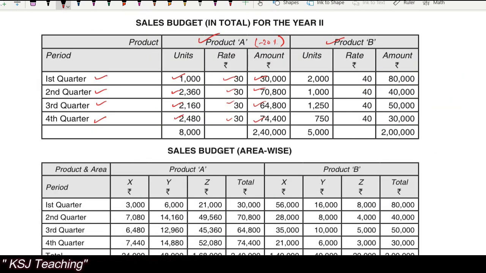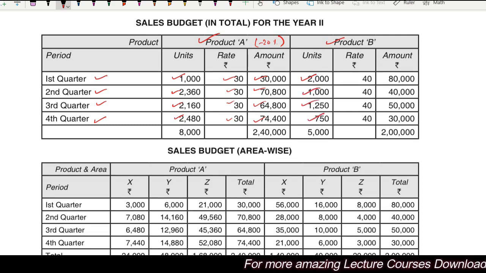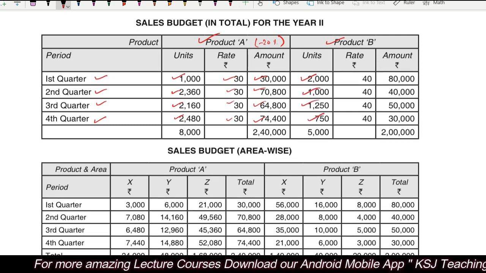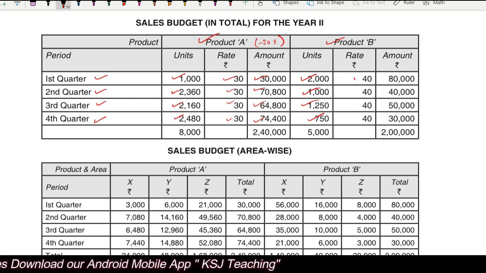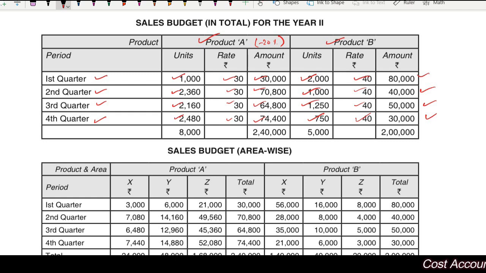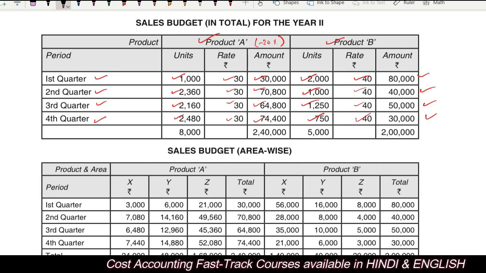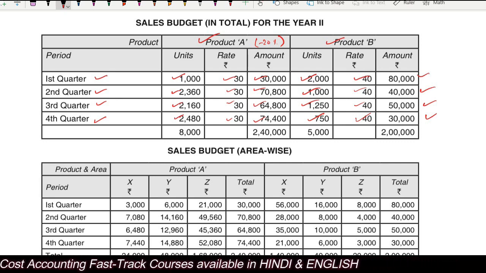So units, 1600 plus 25%, 2000, 1000, 1250, 750. Amount, this rate is 50 rupees reduced by 20%, 40, 40, 40. So amount you get. Any doubts? Right? This is how the sales budget has been prepared in quantity also, in value also, quarter wise.